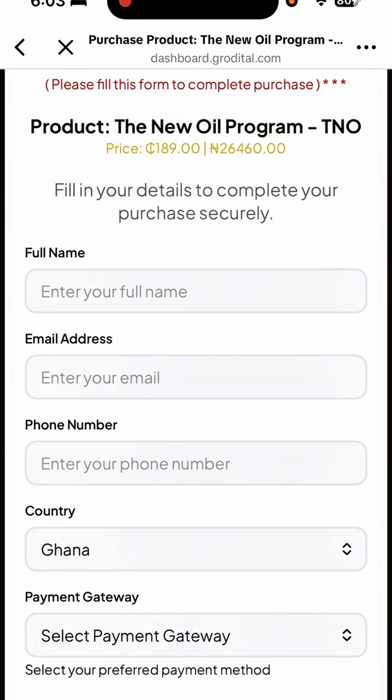Once you click on pay now, then you proceed. You see a mobile money prompt to be sent to you. After you confirm payment and you're done, then you just have to take a screenshot of that.